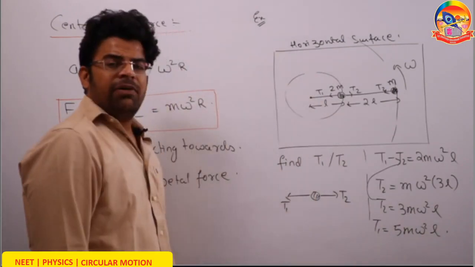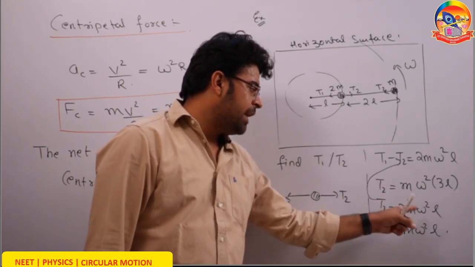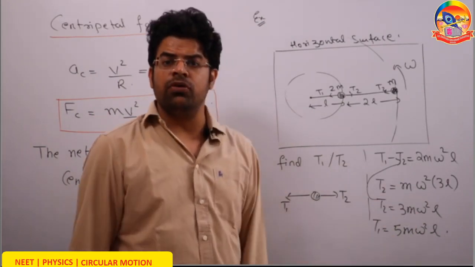In the question, they have asked what is the ratio of T1 to T2. So 5m omega square l upon 3m omega square l. So the ratio simply comes out to be 5 by 3.